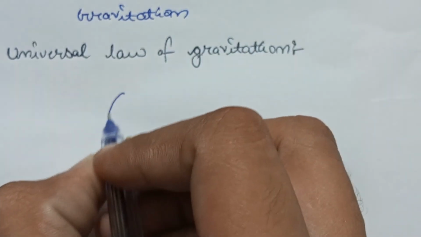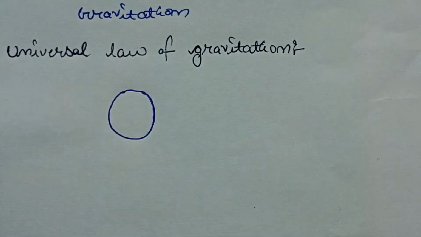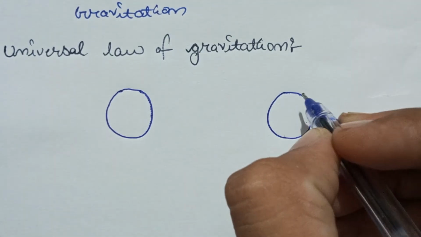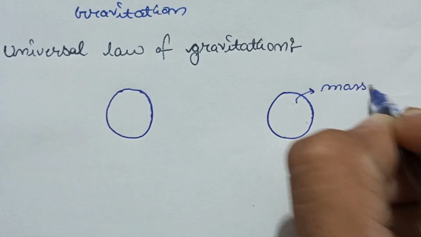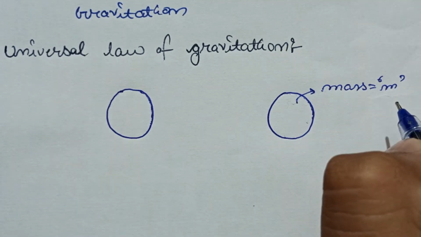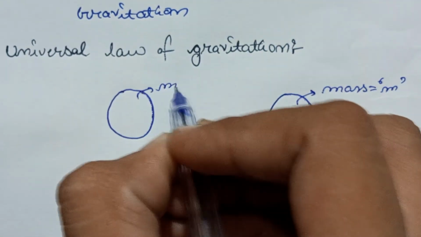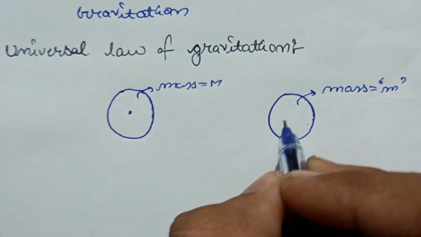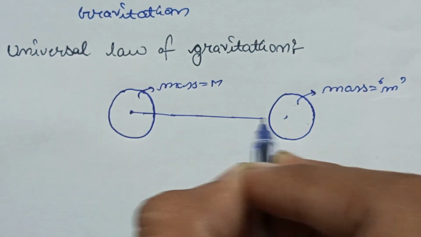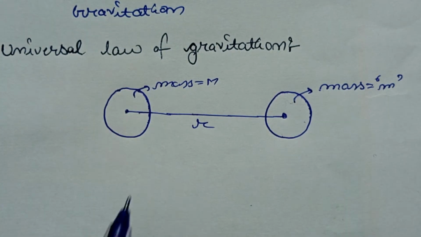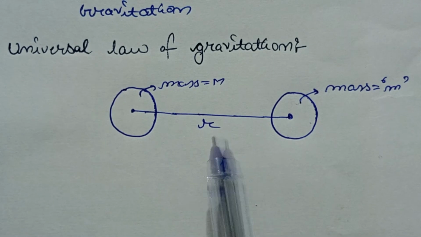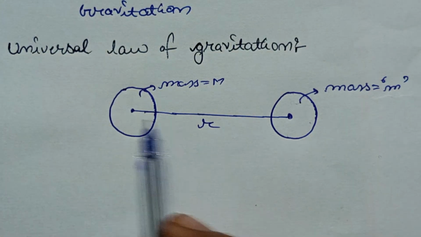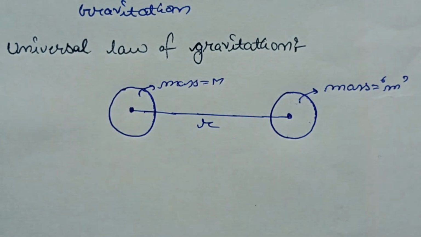For example, suppose we have two bodies. The mass of this body is small m. The mass of this body is capital M. The distance between the centers of the two bodies, let us suppose, is r. We have two bodies. The mass of one body is capital M and the mass of the other body is small m. The distance between the centers of these two bodies is r.